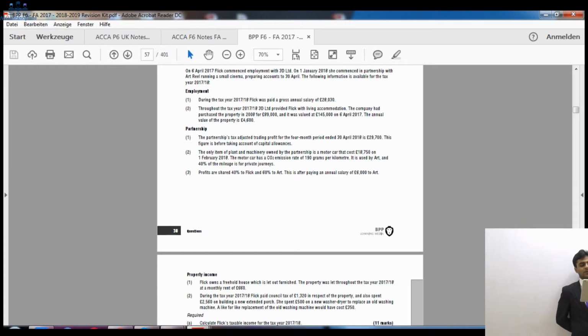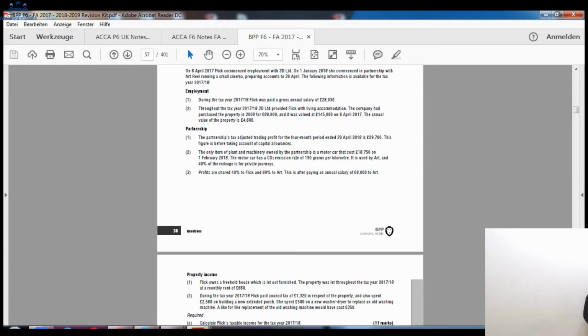So that will be deducted out of the partnership profit of 29,700. Then it says the profits are shared 40% to Flick and 60% to Art. So we are not worried about Art anyway. We are only worried about Flick. Now, if we are only worried about Flick, why did we calculate the car use then? Who was using? Art was using. We only did that because we want to know the actual profit of the partnership. Only then we will be able to calculate the profit of Flick.